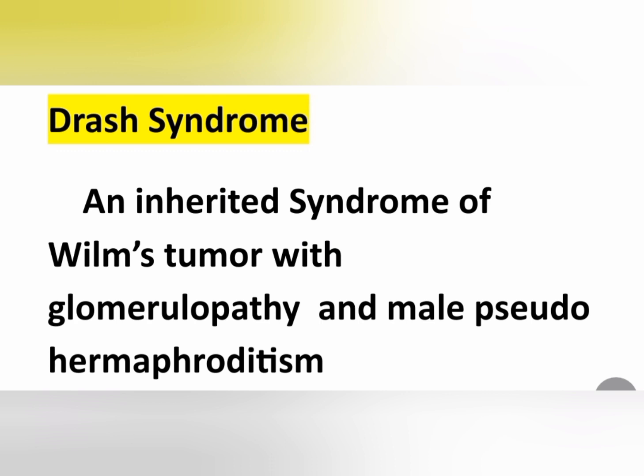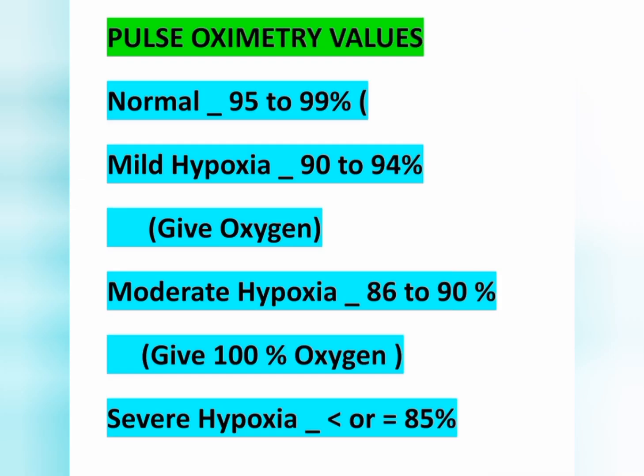Glomerulopathy means genetic disorder of the glomerulus, and male pseudohermaphroditism means an individual male person with the testes and genitalia resembling female. That is known as male pseudohermaphroditism. So it's an inherited disorder with glomerulopathy and male pseudohermaphroditism.